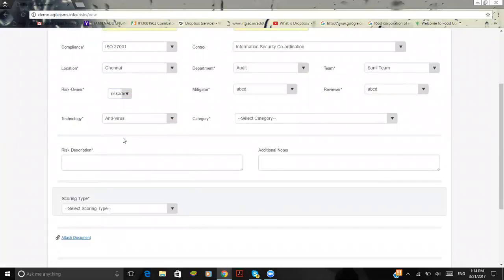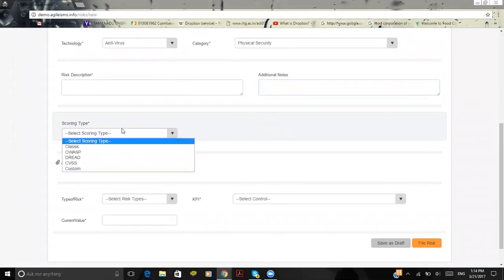Here, based upon which technology and which category I'll select. And here is where I describe the risk, and here are the additional notes for the references, maybe as a document or maybe as data. So here is where I get the scoring type, whether it is going to be a classic scoring model, a DREAD scoring model, or a custom model.